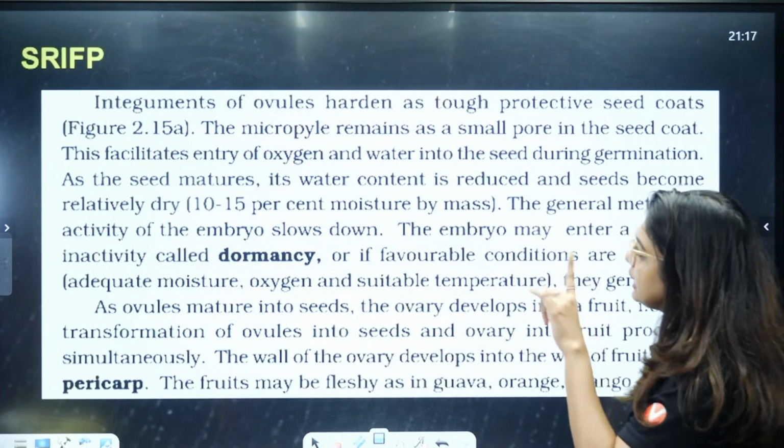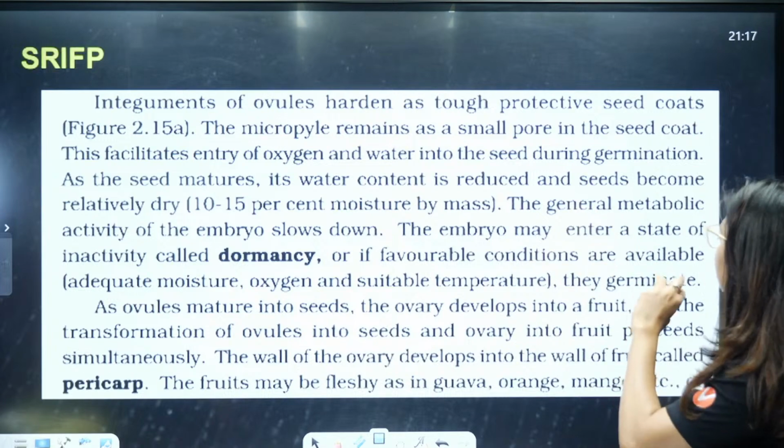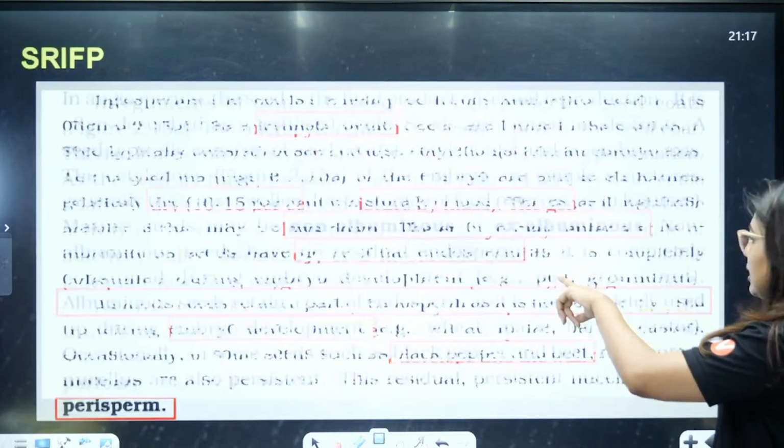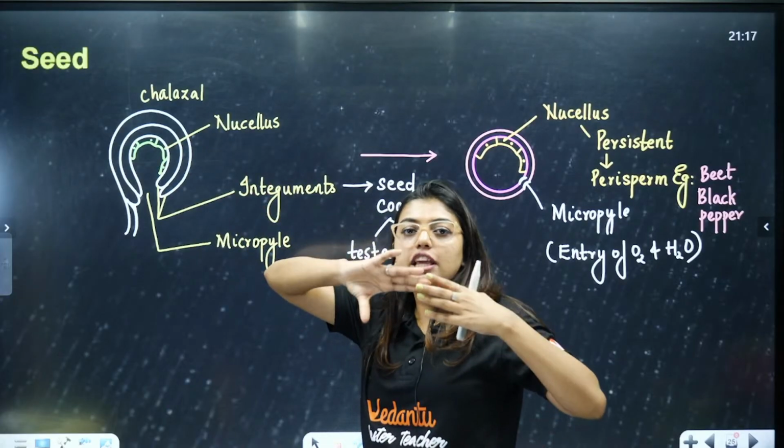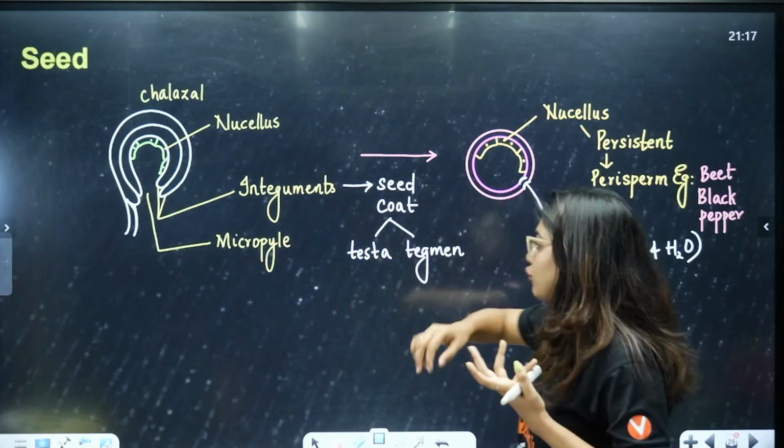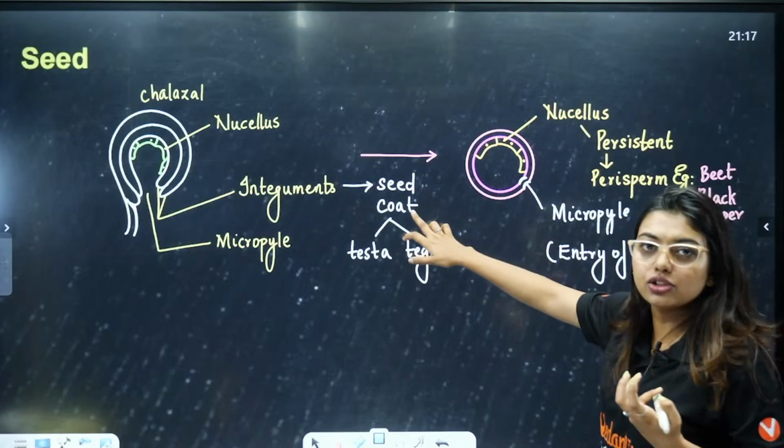Okay. So the integuments of the ovules harden as a tough protective seed coat, just like this. I told you, these integuments are going to harden and form the seed coat. What are they going to form? Testa and tegmen, that is going to be the seed coat.